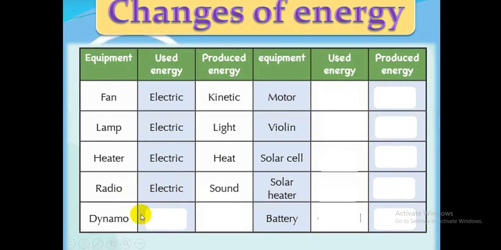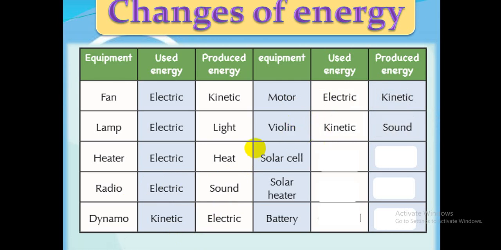Dynamo, remember, kinetic: from motion to produce electricity, from kinetic energy into electric energy. The motor in the car uses electricity to move the car, the opposite of the dynamo, from electric into kinetic. Violin, from the kinetic motion of your hand into sound.